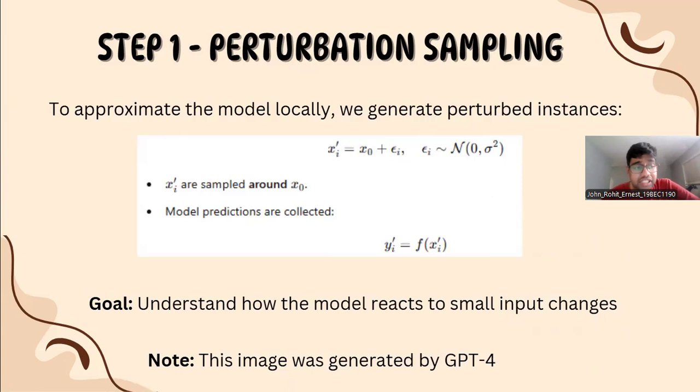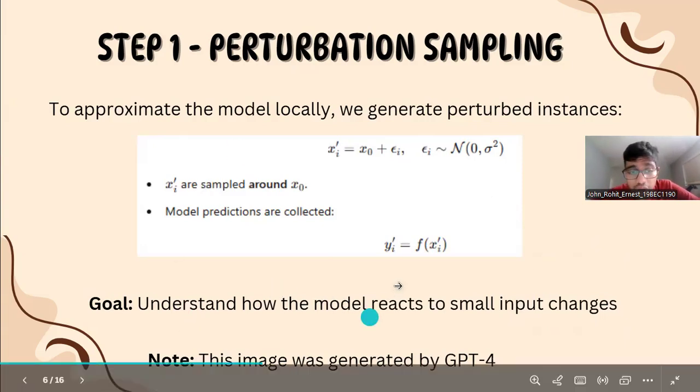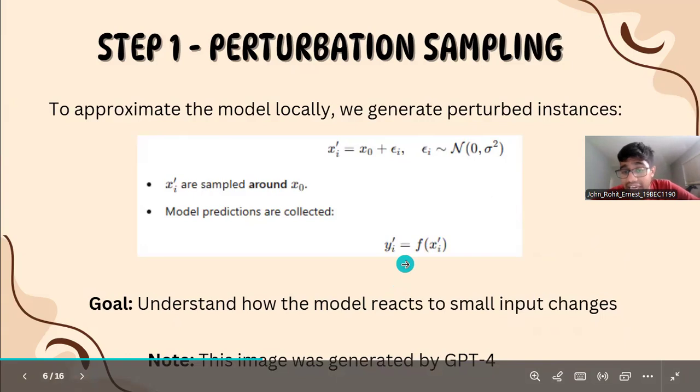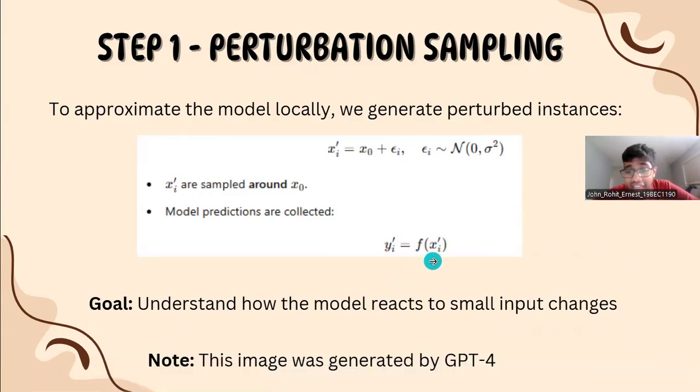Once we have these new samples, we send them through the original model f of x. That is the output; we send it to f of x to get the prediction. So over here, we see that yi dash is equal to f of xi dash. This allows us to construct data of perturbed instances and corresponding predictions, which will help us approximate how the model behaves locally.